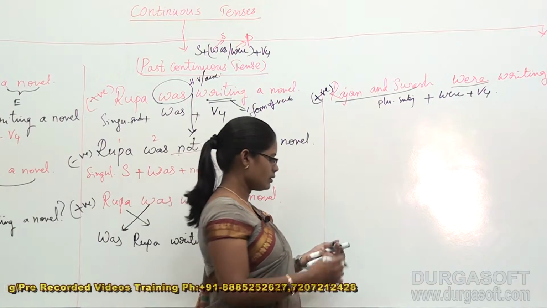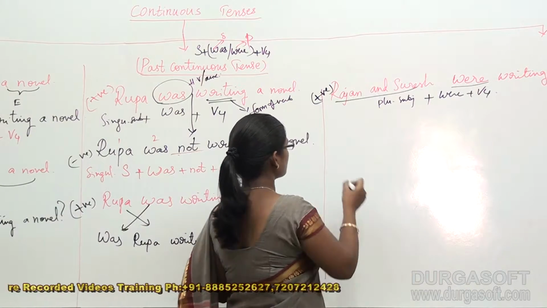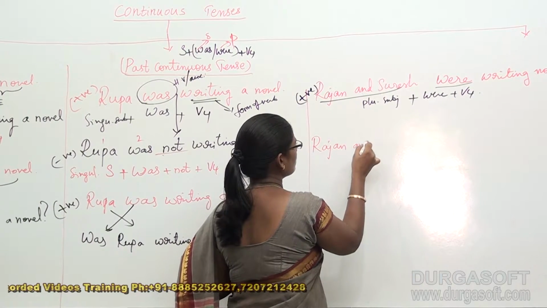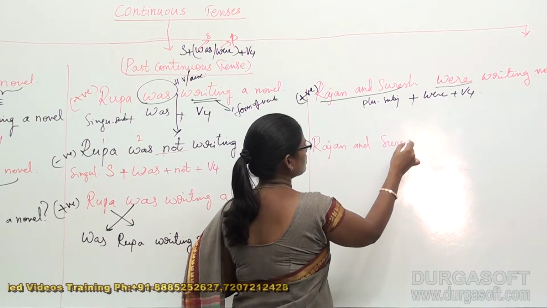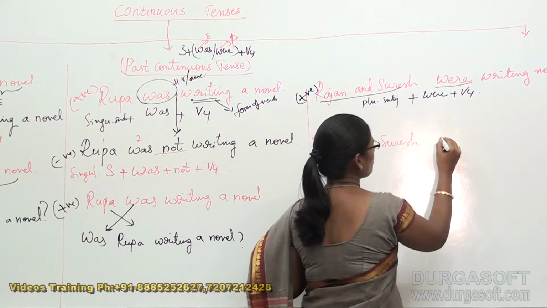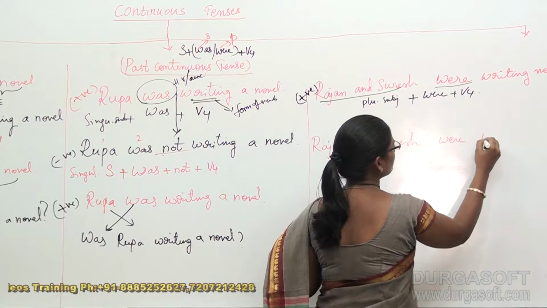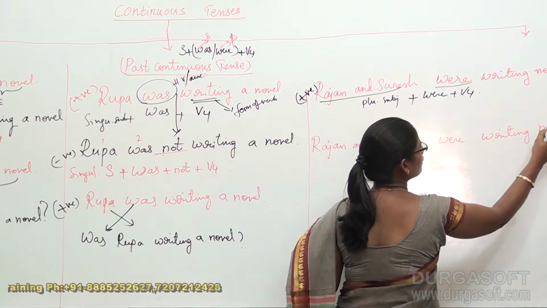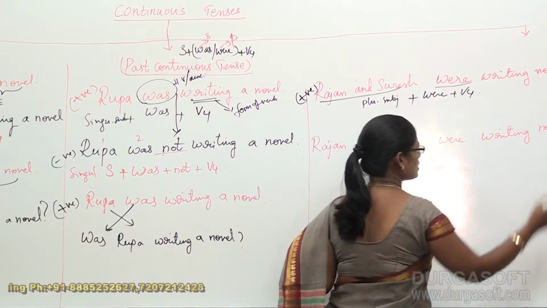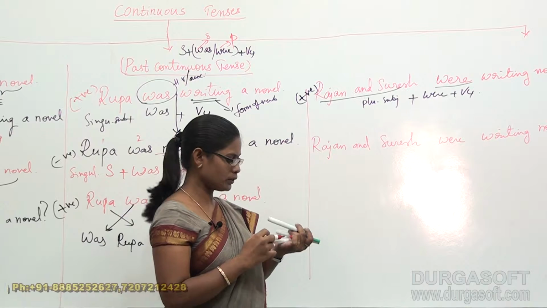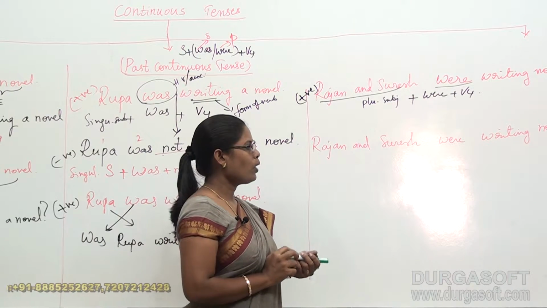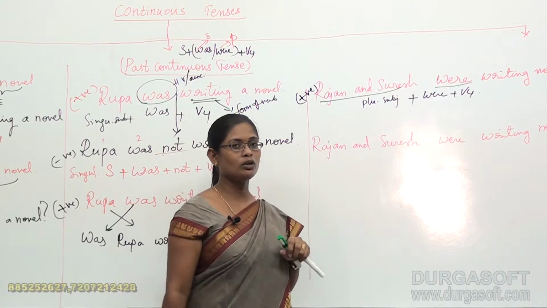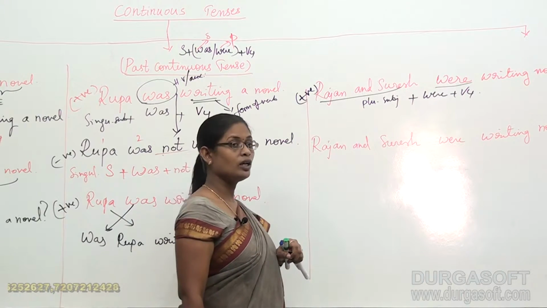And my sentence is this: Rajan and Suresh were writing novels. This is my actual sentence, my positive sentence. Now, as I told you, you have to include not. Where can I include not?